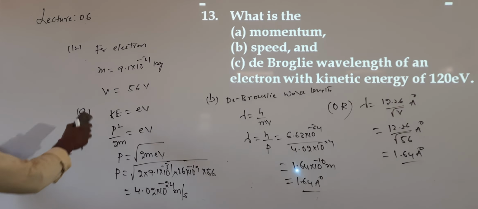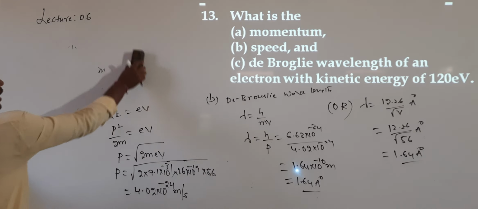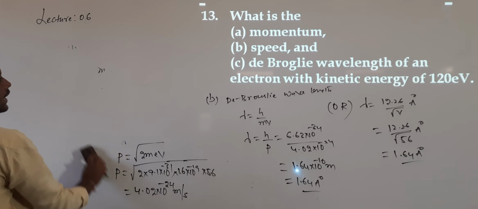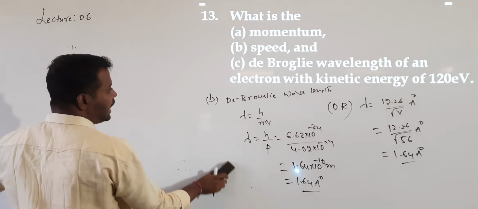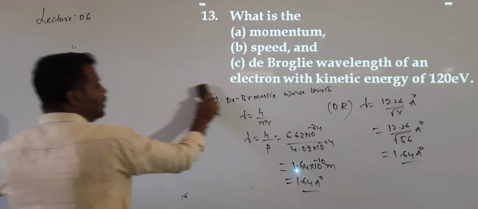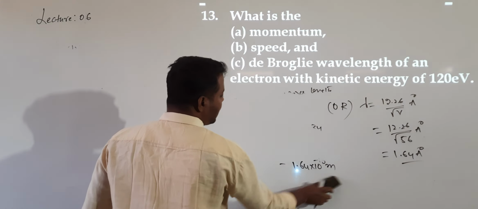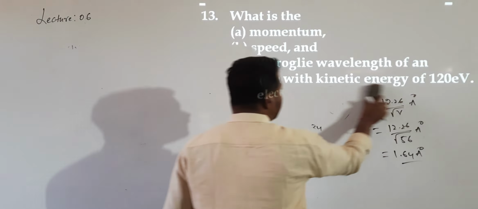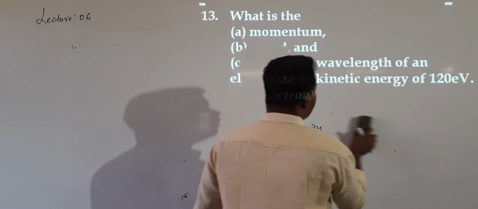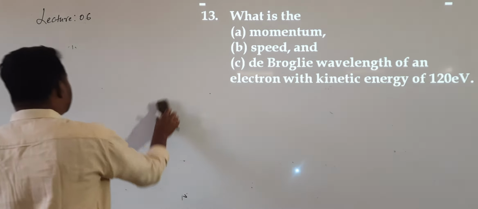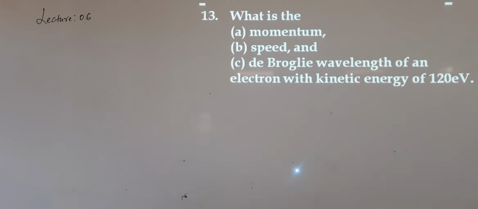Same question, question number 13. What is the momentum, speed and de Broglie wavelength of the same electron, but this time what kinetic energy is given? Kinetic energy is 120 electron volt.